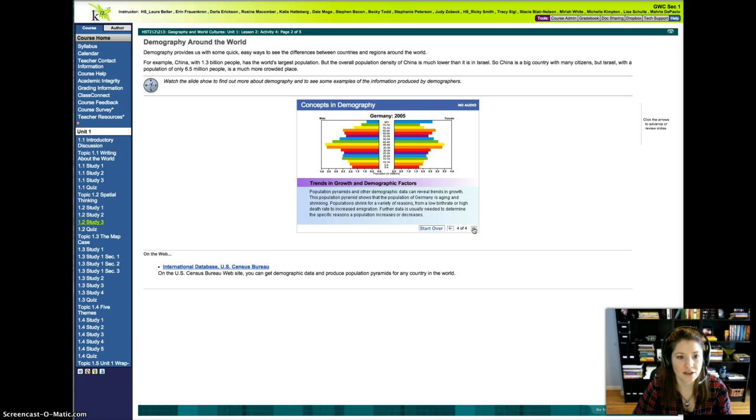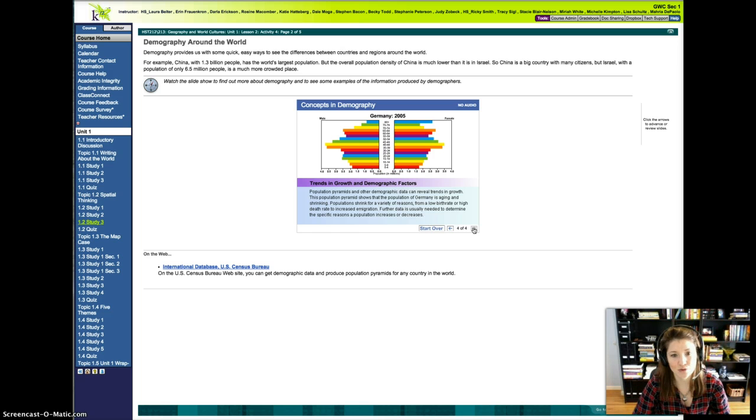Concepts in demography, trend growth, and demographic factors. This is Germany in 2005. Population pyramids and other demographic data can reveal trends in growth. This population pyramid shows that the population of Germany is aging and shrinking. Populations shrink for a variety of reasons, from low birth rates or high death rates to increased emigration.